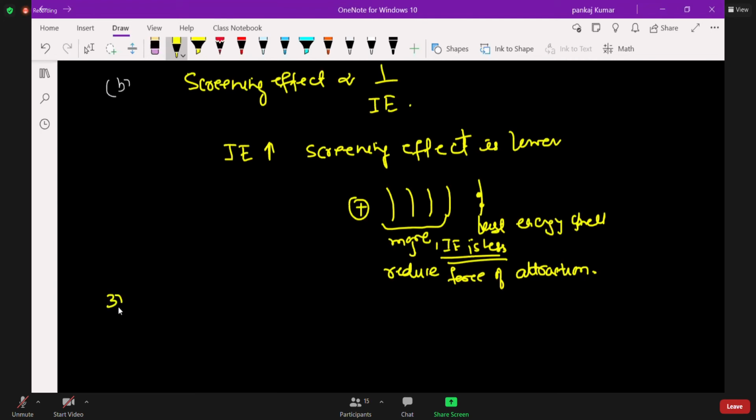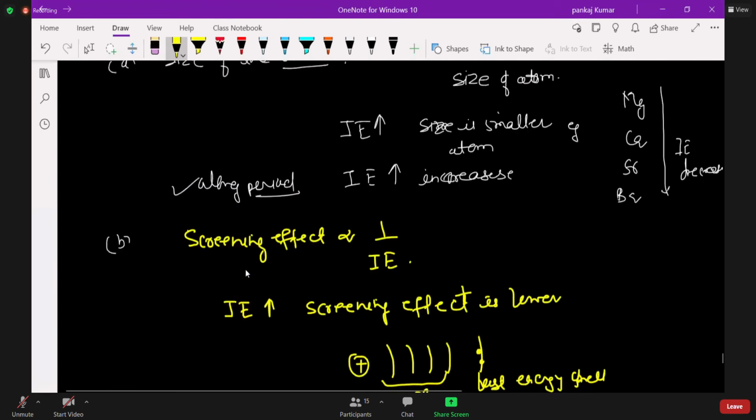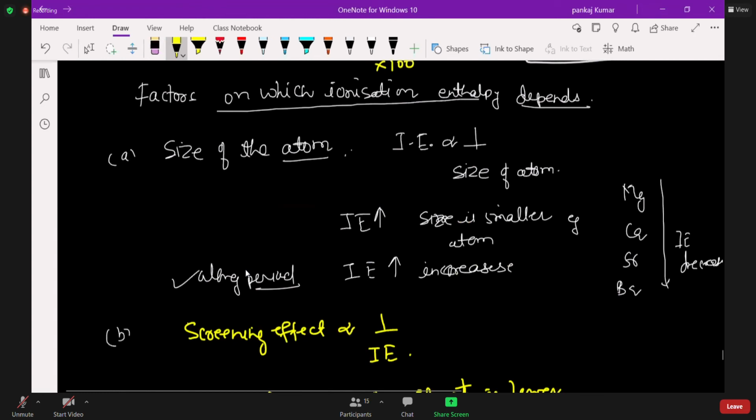Now, third point. After you finish this, can you go to the top for 1 minute? Remember, the factors screening effect and size are both inversely proportional to ionization energy. Now next is the nuclear charge, same thing, the Z effective. Yes, sir. Thank you, done.